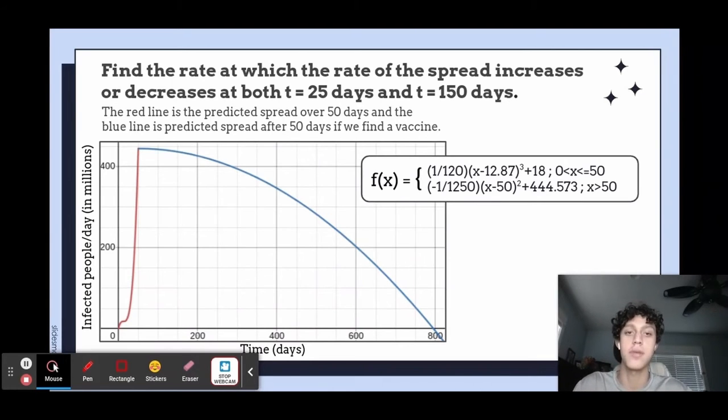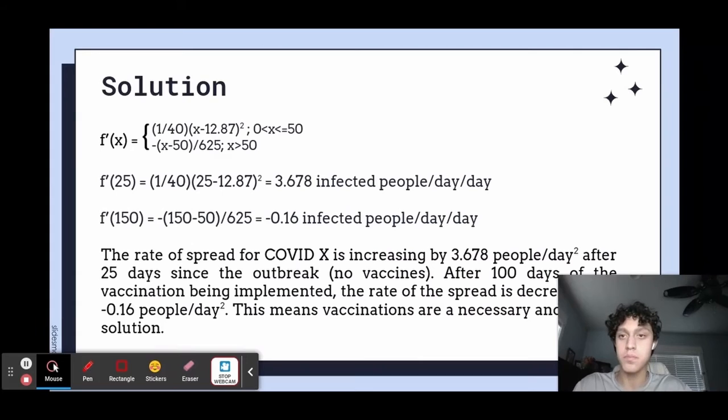So f of x is defined by 1 over 120 times (x minus 12.87) cubed plus 18 from 0 to 50, and then negative 1 over 1,250 times (x minus 50) squared plus 444.573 when x is greater than 50. So our solution, f prime, comes out to be 1 over 40 times (x minus 12.87) squared from 0 to 50, and negative (x minus 50) over 625 when x is greater than 50.